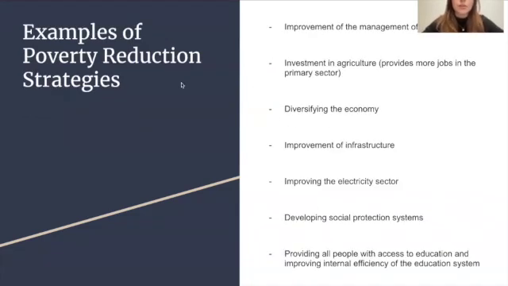So some examples of poverty reduction strategies are the improvement of the management of natural resources, investment in agriculture, which provides more jobs in the primary sector, diversifying the economy, improvement of the infrastructure, improving the electricity sector, developing social protection systems, and providing all people with access to education and improving internal efficiency of the education system.